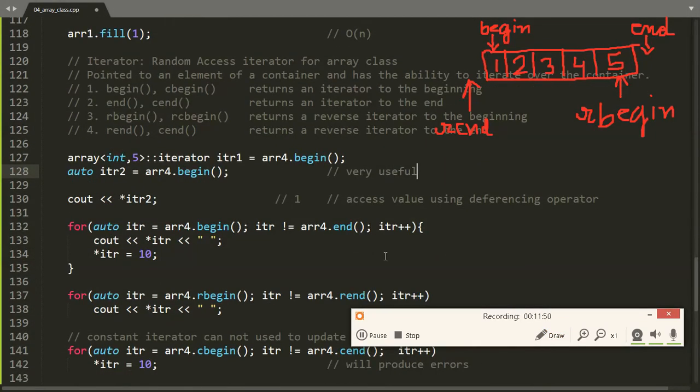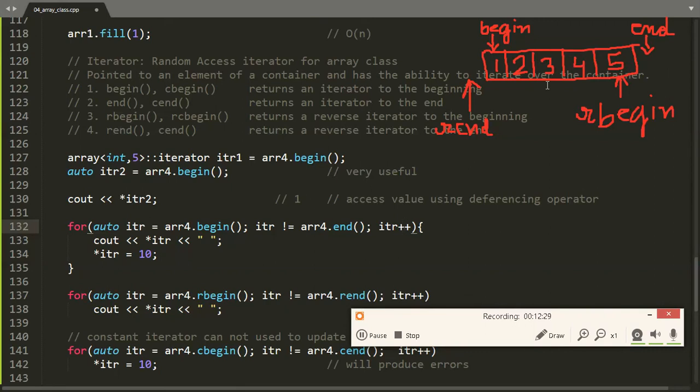As you can see in this example, we are starting from the beginning of the array and we are going till it is not equal to the end of the array, such that it will start from 1 and then go to 2, then 3, then 4, then 5, and then it stops when it becomes equal to the end iterator. That's why end will return an iterator just after the last position so that we can easily iterate over the array. By using plus plus, if the iterator is at the first position, by doing +1 it will go to the second position, by doing +1 it will go to the third position, and so on.